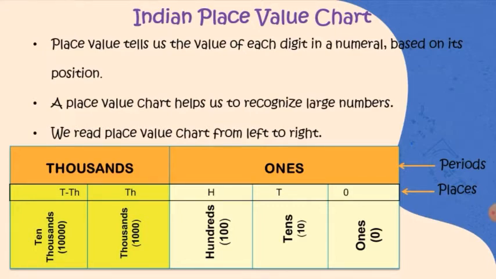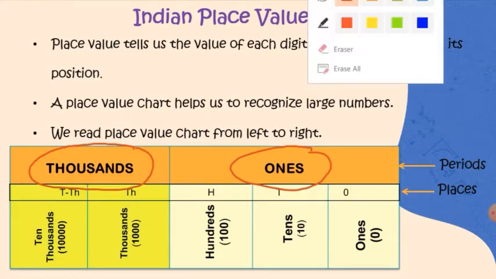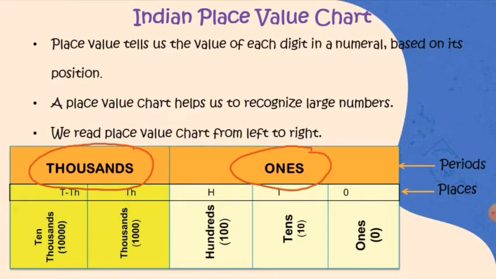Since we are reading a place value chart of 5 digits, it is divided into 2 periods: the ones period and the thousands period. The ones period is divided into 3 places: ones place, tens place, and hundreds place.